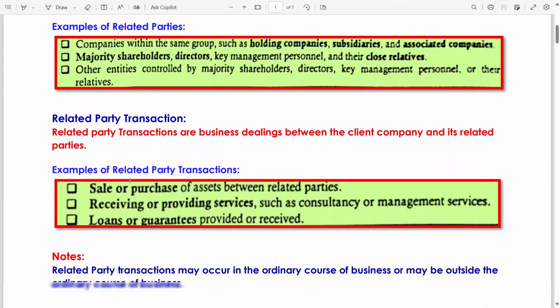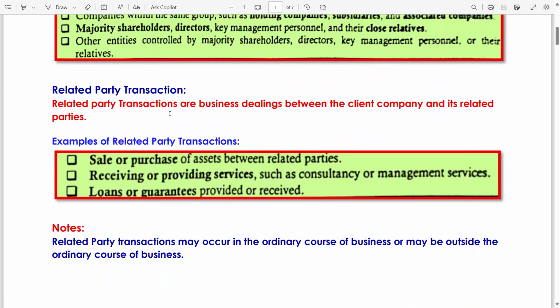Now, guys, what are related party transactions? Related party transactions are business transactions. First, you have learned about the related parties. Now, if there are any transactions between these parties, this is called a related party transaction. Related party transactions are business dealings between the client company and its related party. Client company, let's say the P company, and its related party is the subsidiary company or associated company.